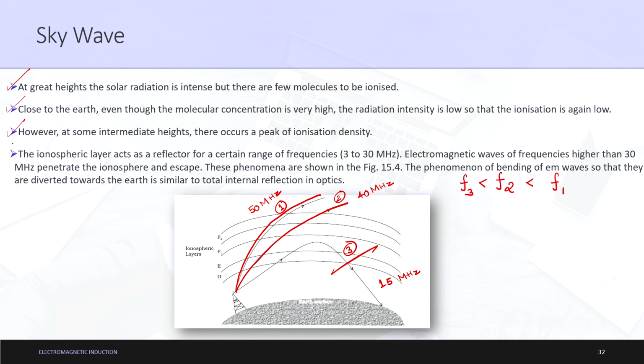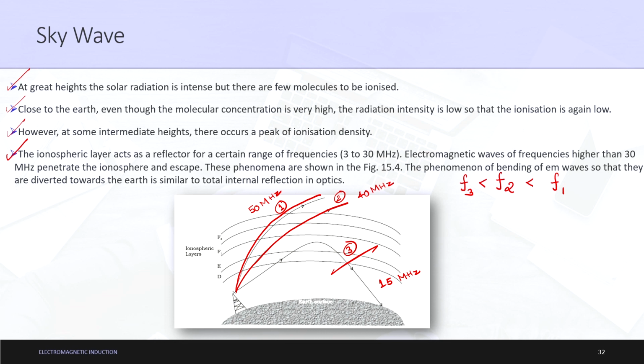So, this was the final conclusion part. Again, I explained it to you in detail using one of the examples. Maybe F1 is greater than F2, and it is for sure that F3 is smaller than F1 and F2, but the frequency of F3 is such that it is not below 3 megahertz, it is in the range of 3 and 30 megahertz only.